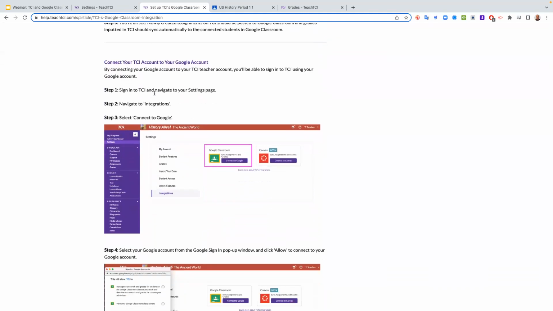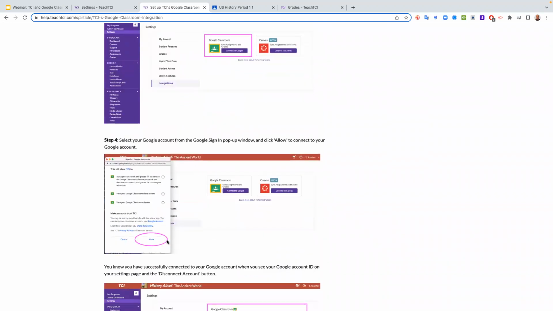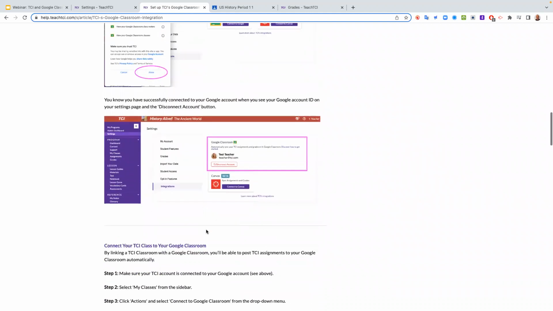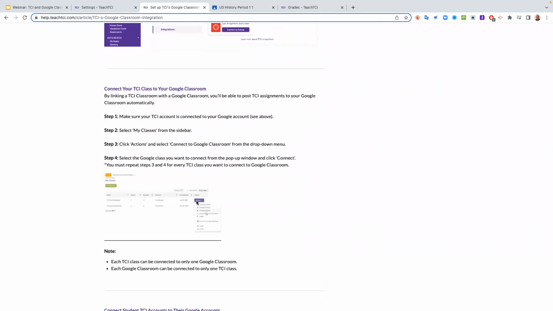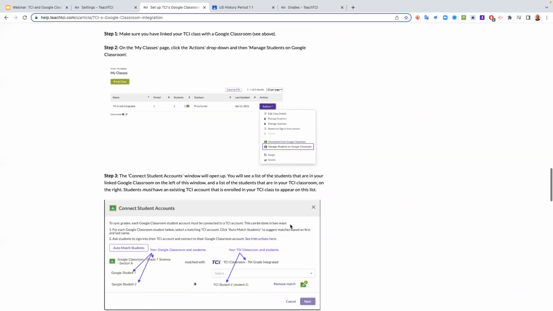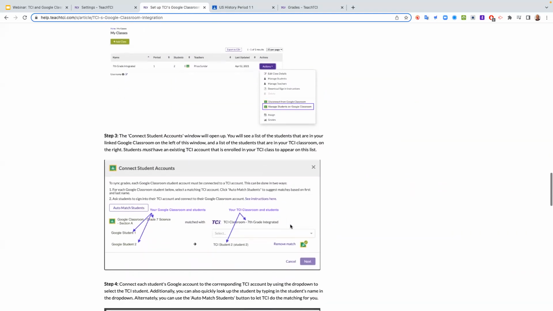Step 1, you're going to go to settings, you're going to connect. Step 2, you got to come down here, you got to allow it. Then you're connected. And then down here is where you're going to connect to your classes. And then down here is where you're going to connect your students, and you are good to go. Once you've done that, boom, you're ready to go. So let me show you how I do it.